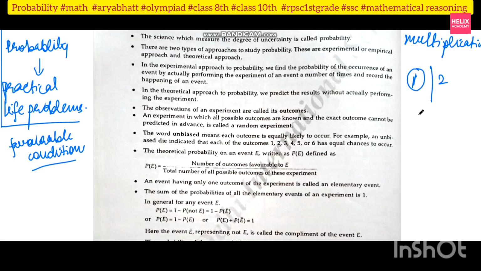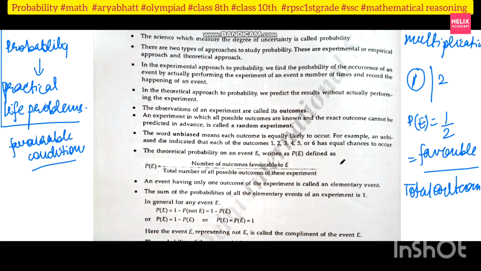Okay, so I will say the probability of my conditions or the incident or experiment, whatever may be going on, is equal to 1 upon 2. It means my favorable condition upon total outcomes. Is this okay?